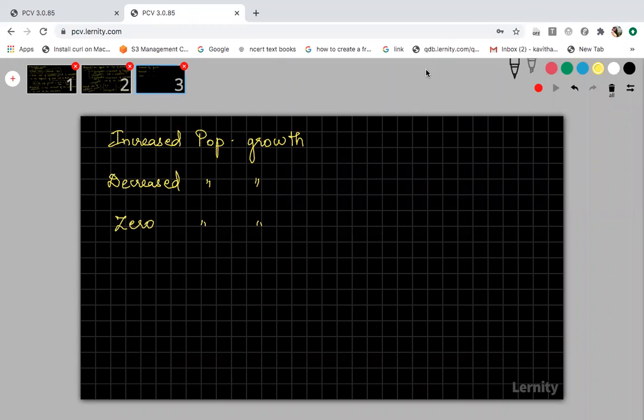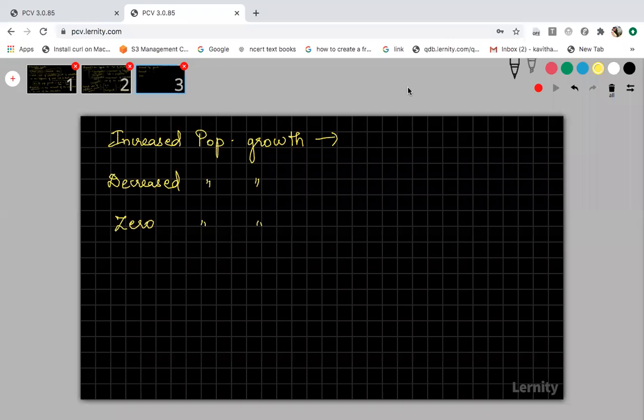It can be any defined area, because whatever population we are calculating for a particular defined area, that area may have migrants, it can have immigrants, or it can have emigrants also. Just for example I said country, like they are moving abroad or something. Fine. So now coming to this increased population growth, when will you have the increased population growth? When birth rate is more or death rate is more?